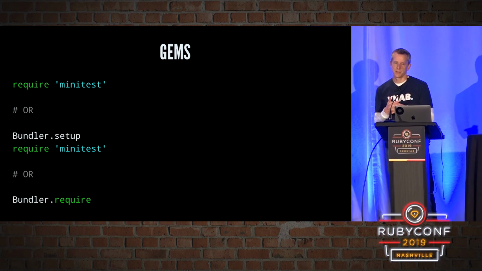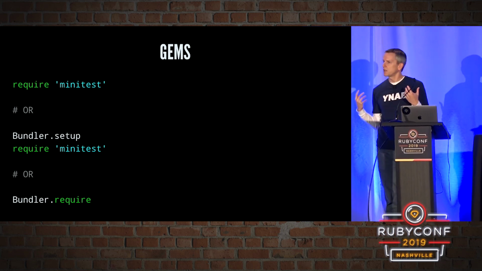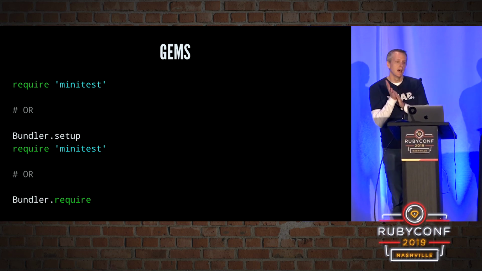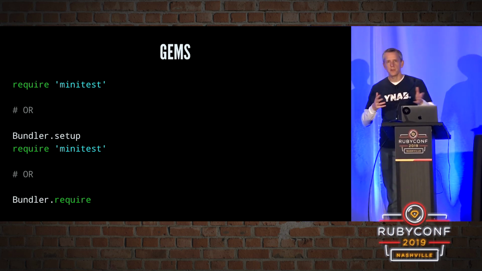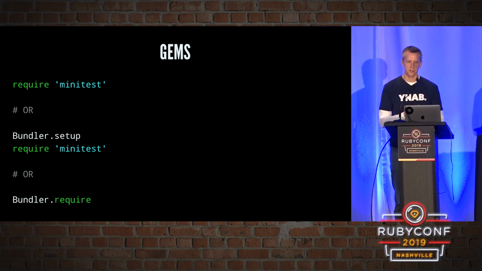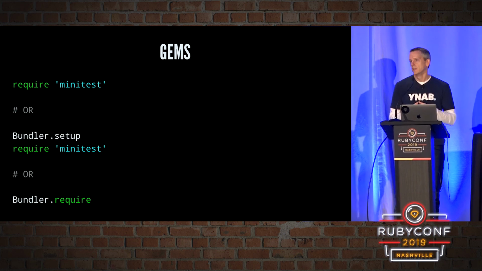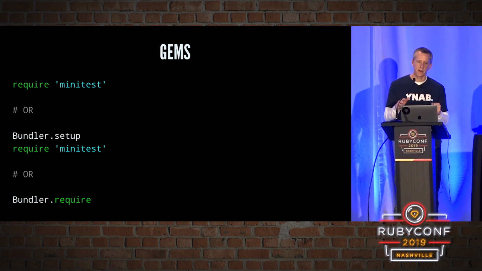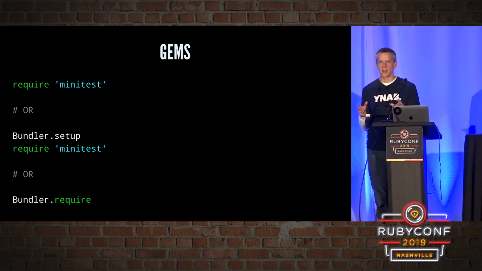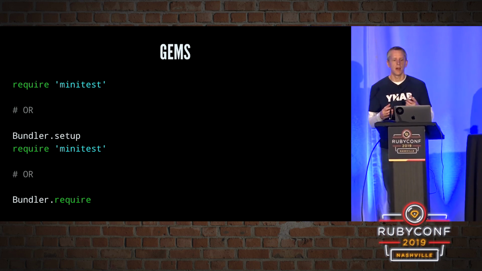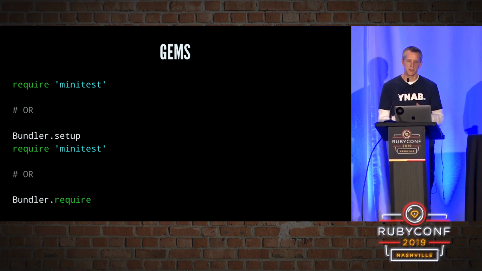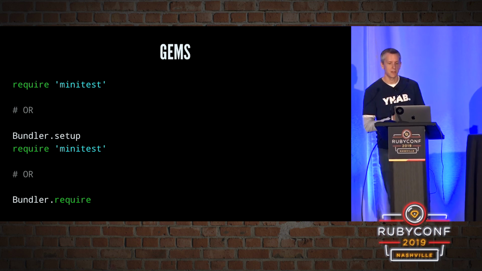We looked at requiring gems. And if it's something that you're writing just for yourself and you don't need to share it, just using require is fine. But anything that you want to be able to deploy or you want to share, that's when you definitely want to be using bundler to make sure that everybody's using the same versions. And to use that, bundler.setup along with require or bundler.require are both solid options. And it's worth noting that a lot of frameworks, Rails included, are going to do that bundler require for you. So in a Rails application, you don't need to require gems because that is happening for you.